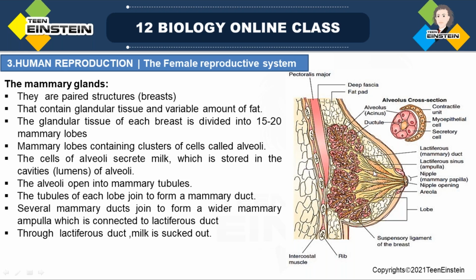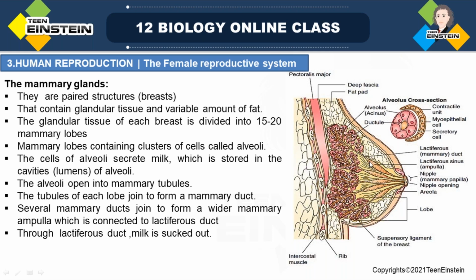The mammary duct is also called the lactiferous duct. From all these lobes, it joins and forms a lactiferous duct or mammary duct. Several mammary ducts join to form a wider mammary ampulla. This is the mammary ampulla.